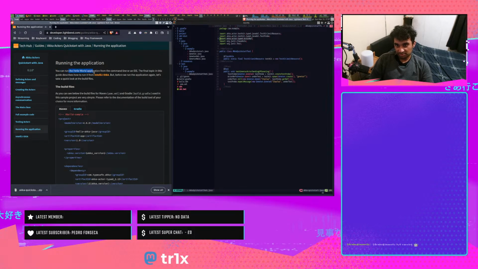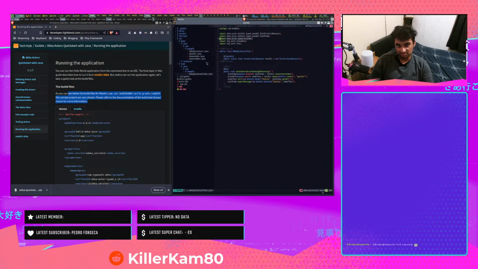You can run the Hello World application from the command line or IDE. The final topic in this guide describes how to run it in IntelliJ. But before we run the application, let's take a quick look at the build files. As you see below, the build files for Maven, pom.xml, and Gradle, build.gradle, used in the simple sample project are very simple. Please refer to the documentation and the build tool of your choice for information.